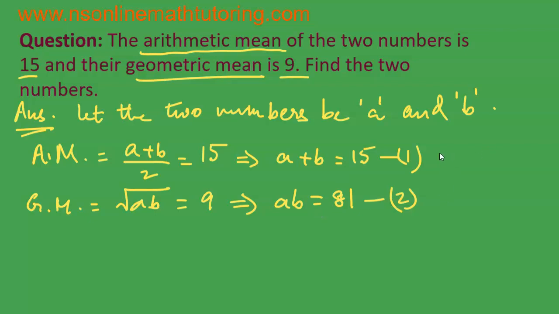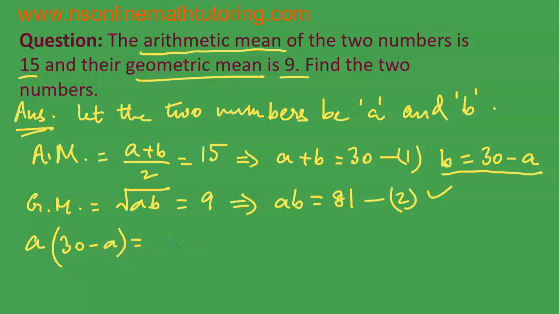We may express this variable B in terms of A from this first equation. B is equal to, sorry, this is not 15, sorry, very sorry. A plus B is 30, so B is equal to 30 minus A. Now I substitute this value of B in this equation 2. Therefore, we get A times (30 minus A) is equal to 81.